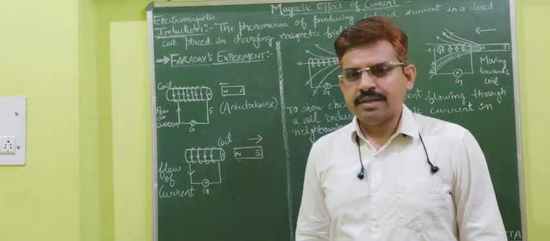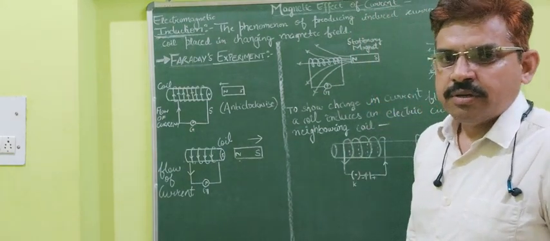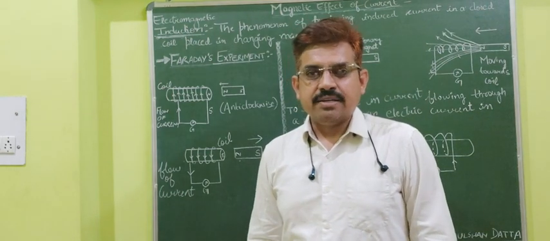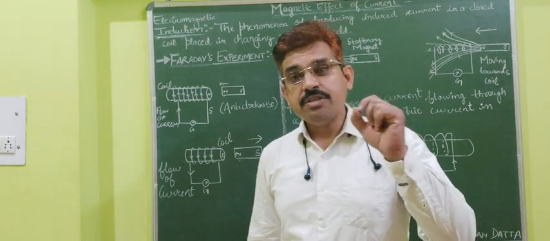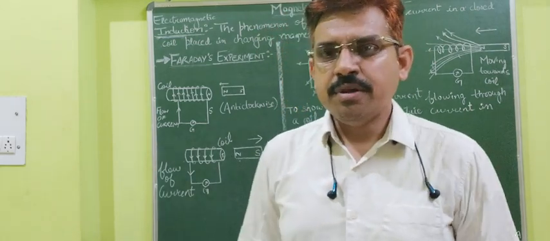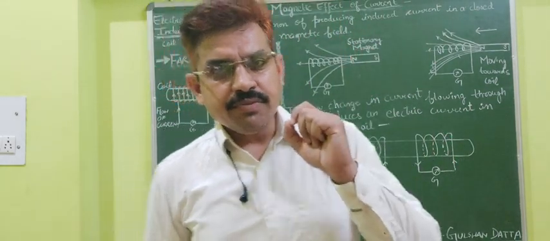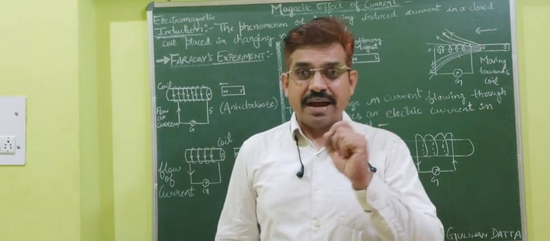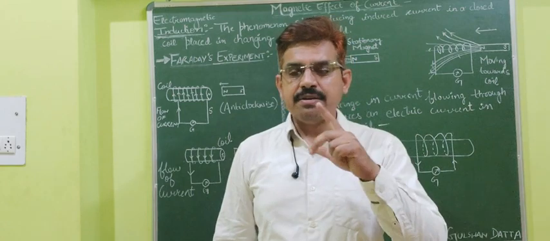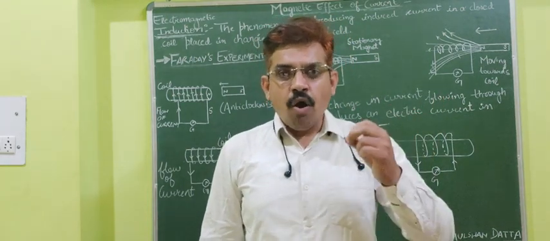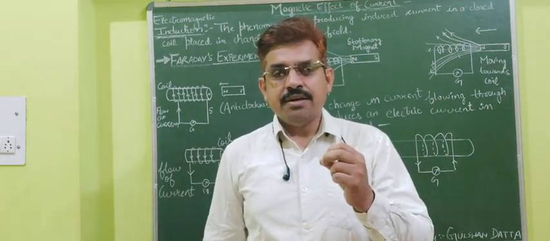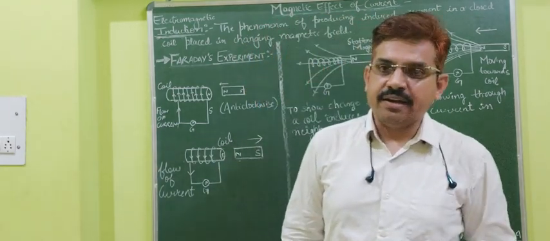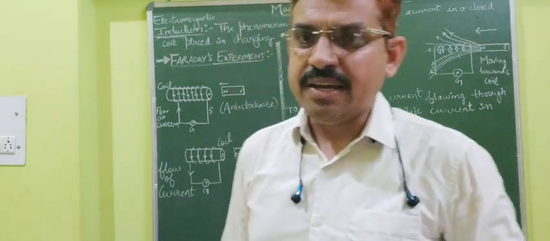With these hopes, let us start this new topic, electromagnetic induction. So what is electromagnetic induction? What is the meaning of induction? Induction means without touching. There should be absolutely no touch. So without touching, induction will be there. That is the meaning of induction. Electro means electricity, magnetic means magnets. So producing electricity with the help of a magnet without touching is known as electromagnetic induction.